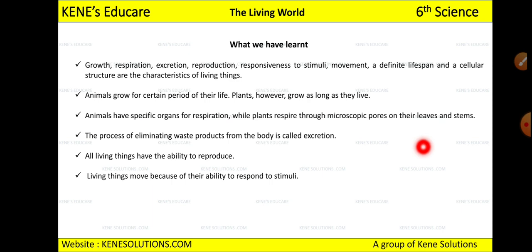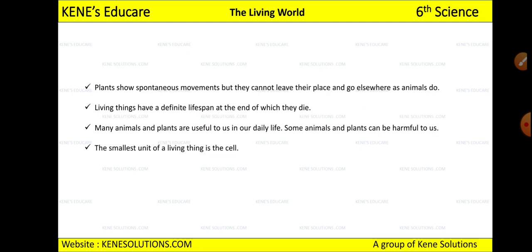Then we studied the excretion process, and we saw how to define excretion. The process of eliminating waste from the body is called excretion, right? And we saw that all living things are able to reproduce. It means they will be able to produce another living thing or organism. And living things, because of the ability to respond to stimuli, can move from one place to another. Then we saw that plants show some spontaneous movement, but they cannot move from one place to another.